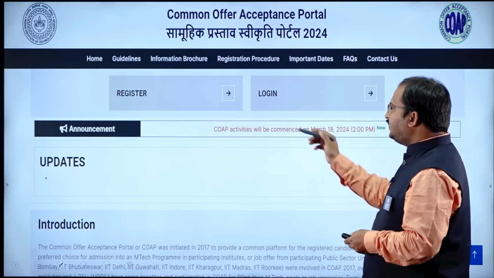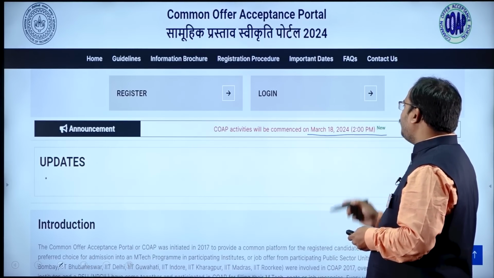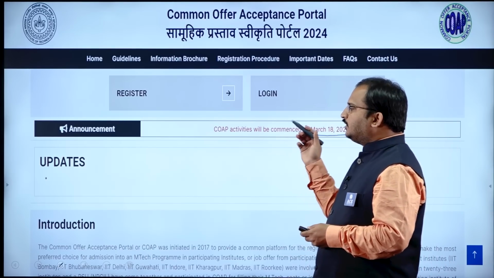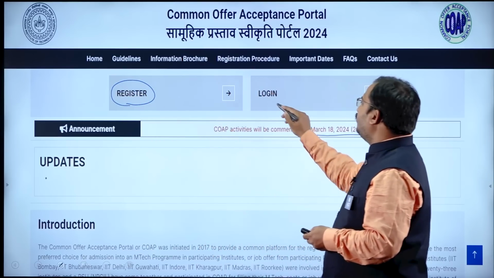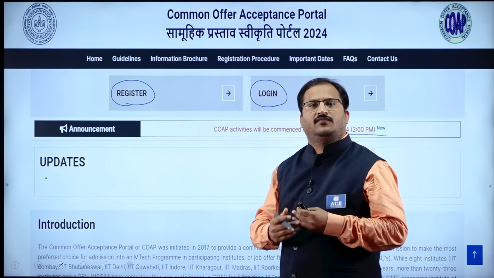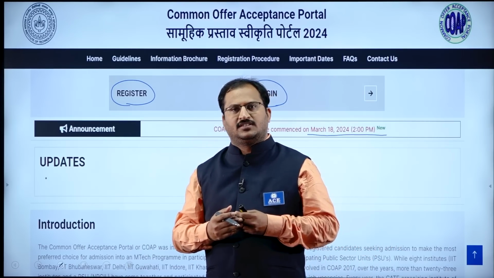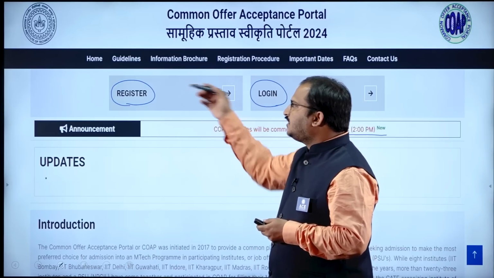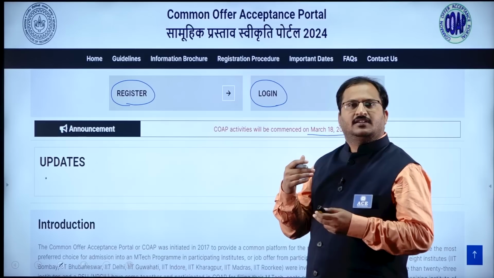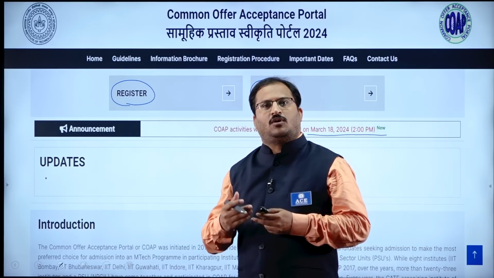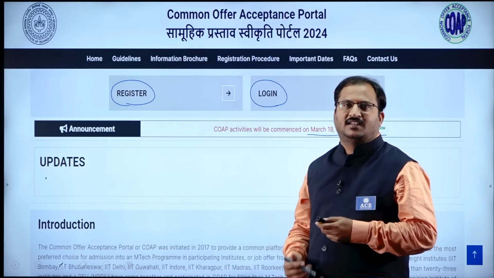See, COAP activities will commence on March 18, 2024, 2 p.m. onwards. So, this is one important thing. Here you can see register and then login. Before going for any application in any of the IITs or Indian Institute of Science, first of all, the student has to register in this COAP portal. To register there and to exercise the options, I will tell you what information and guidelines are required.